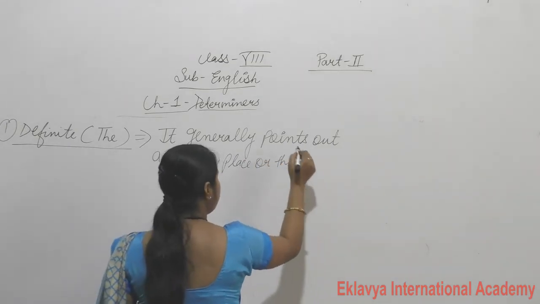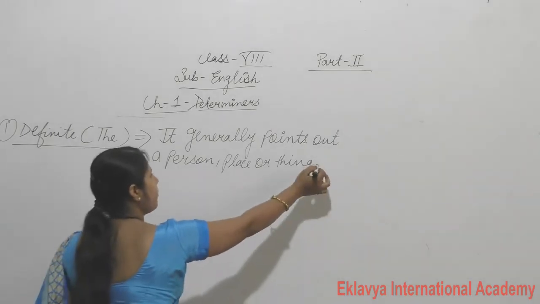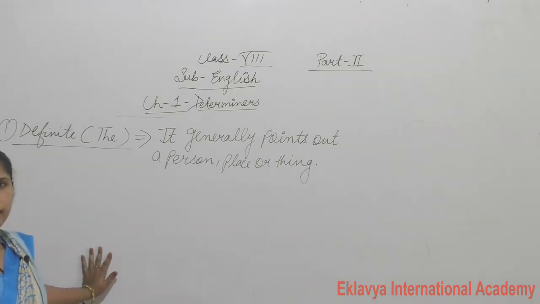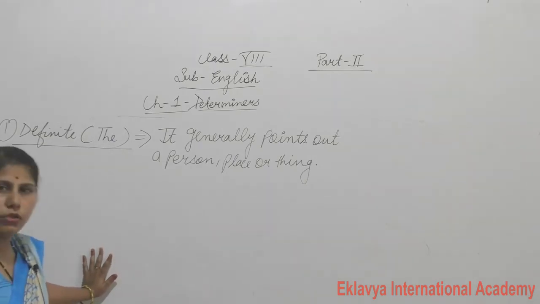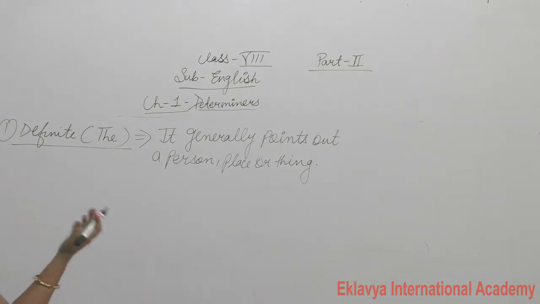Okay, it generally points out a person, place or thing. Means when we know about that person, when we know about that place, when we know about that thing. So it generally points out a person, place or thing.